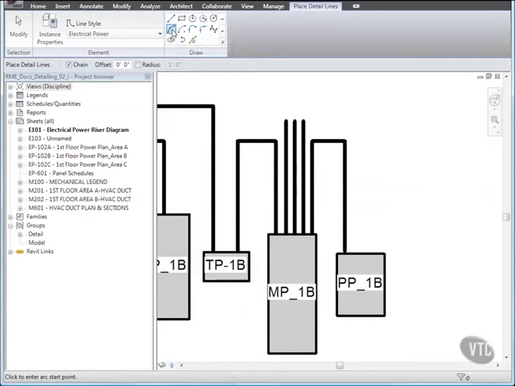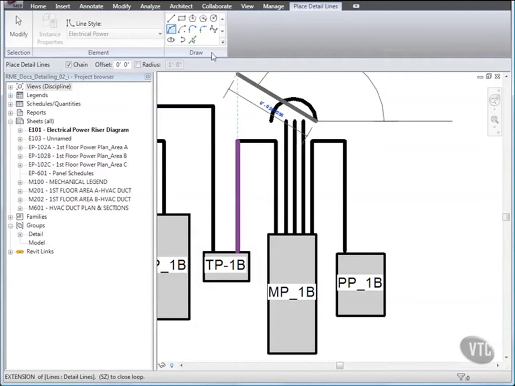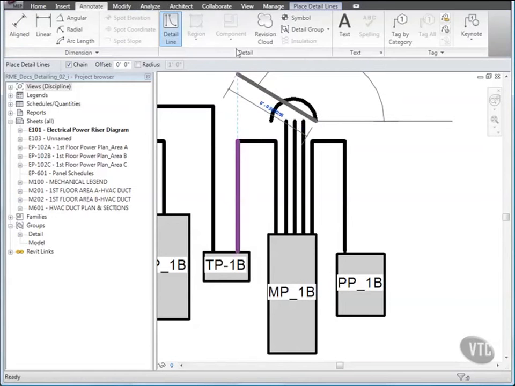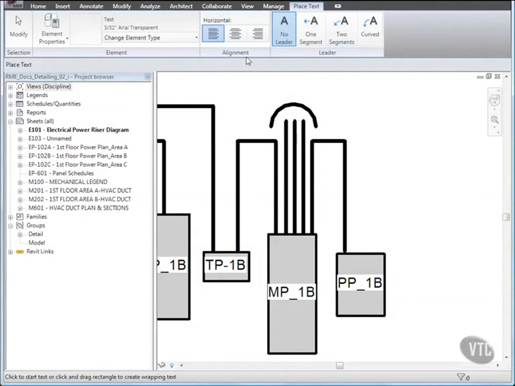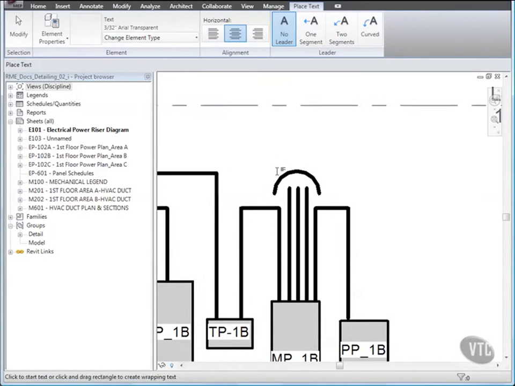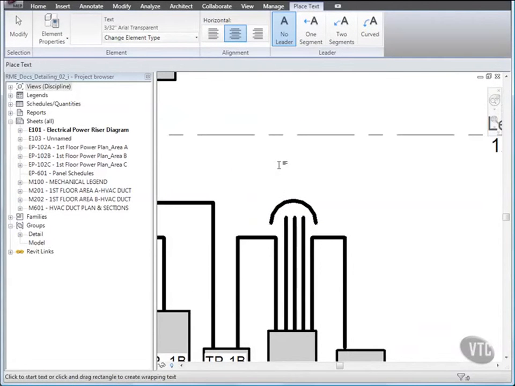Then draw a cap or the break symbol over the 3 vertical lines at the top of the panel as shown. Start point, end point, and arc. Then click the Annotate tab, and from the Text panel, click Text, and from the Alignment panel, click Center. Then click above the cap and type See Mechanical Connection Schedule as shown.